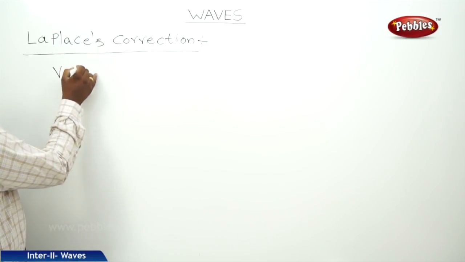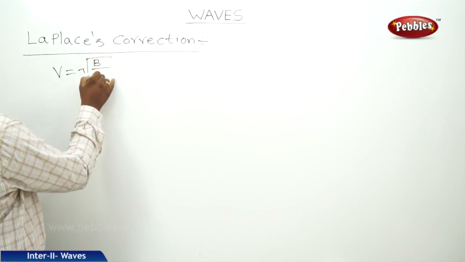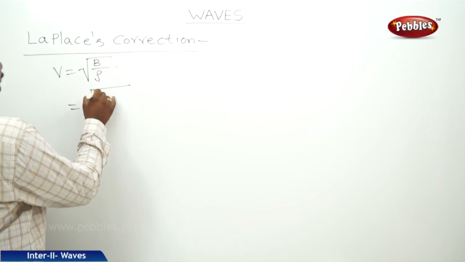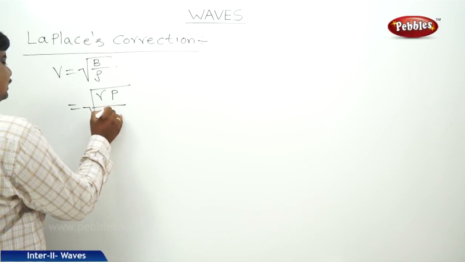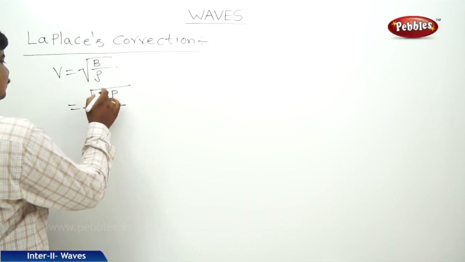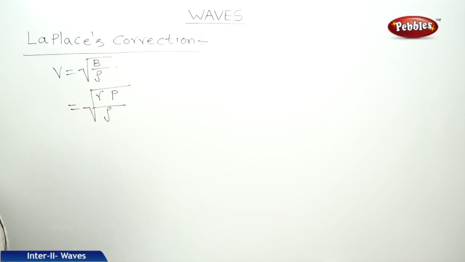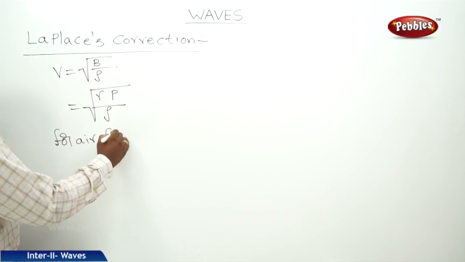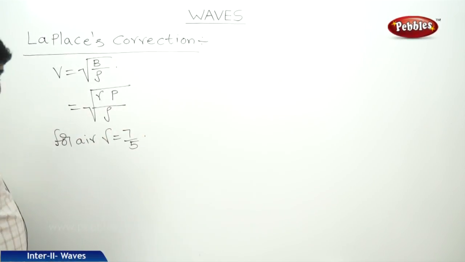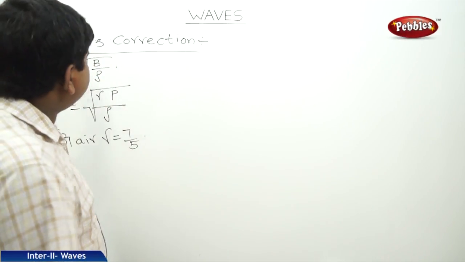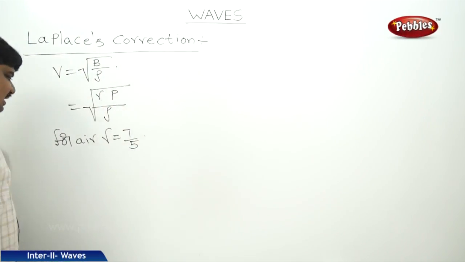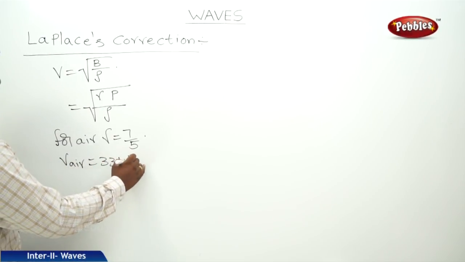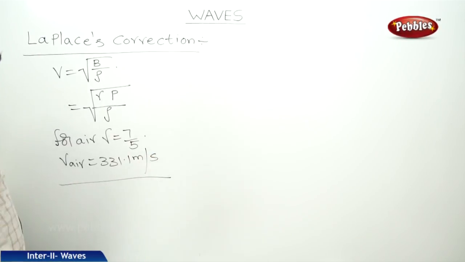So V is equal to square root of B by rho. In place of B we can substitute gamma P. Therefore, square root of gamma P by rho. For air, gamma is equal to 7 by 5. The modification in Newton's formula is said to be the Laplace correction. By using the Laplace correction, we can find that the speed of sound in air is 331.1 meters per second.